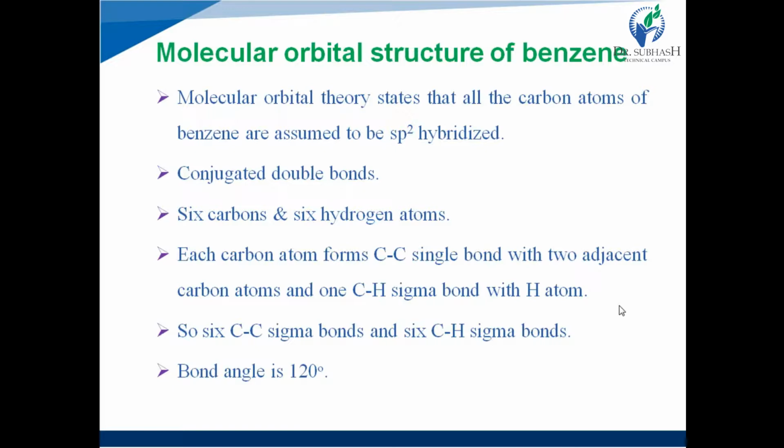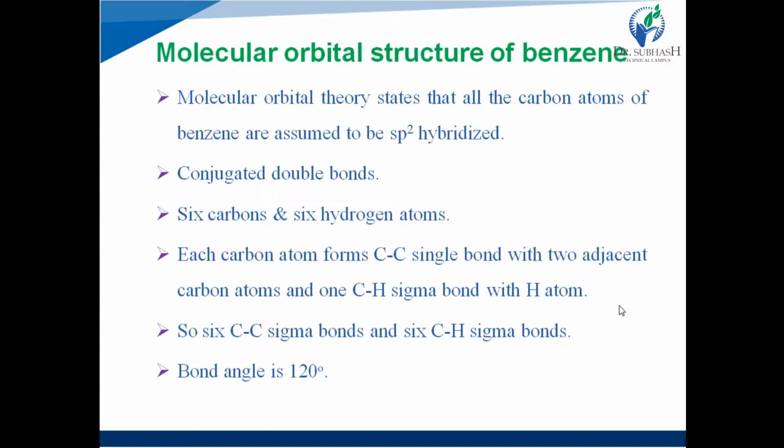Now the C-C single bond is formed by overlapping of 2 sp2 hybridized orbitals. Both carbons are sp2 hybridized, and each forms 3 new sp2 hybridized orbitals. So one carbon is attached to 2 carbon atoms by overlapping their sp2 hybridized orbitals. And in the C-H sigma bond there is an overlapping of the sp2 hybrid orbital of the carbon atom and the s orbital of the hydrogen atom.